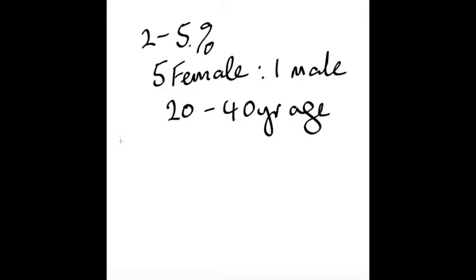Nearly all the cases, and that is over 99% of cases of an overactive thyroid, are because of a problem with the thyroid gland and not with the pituitary gland.